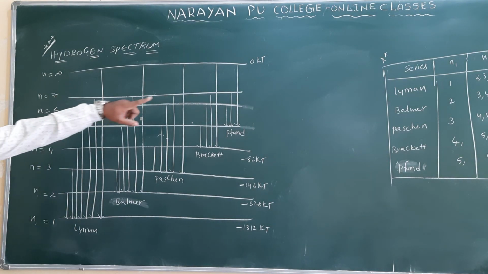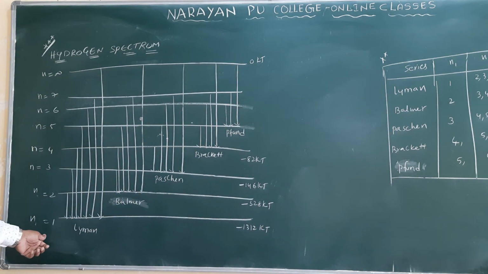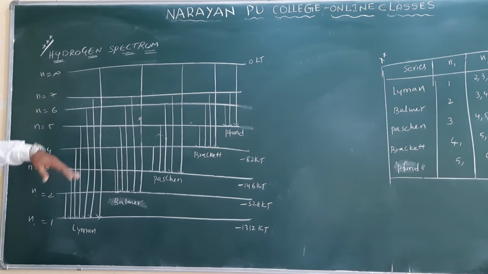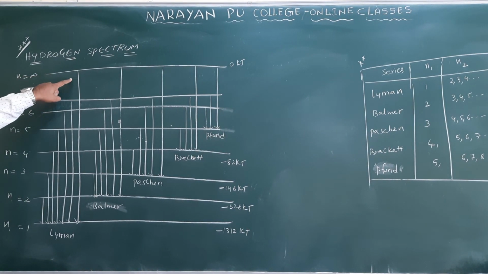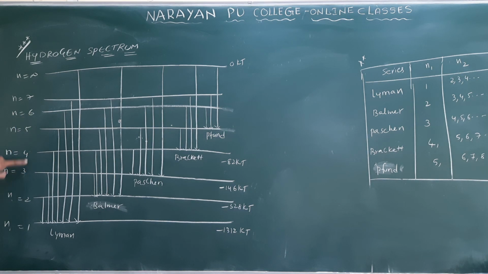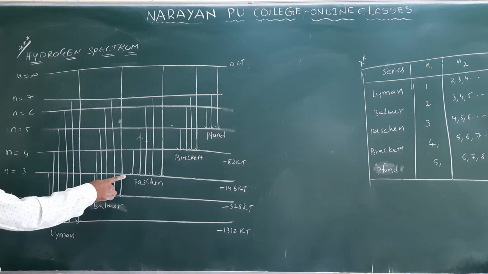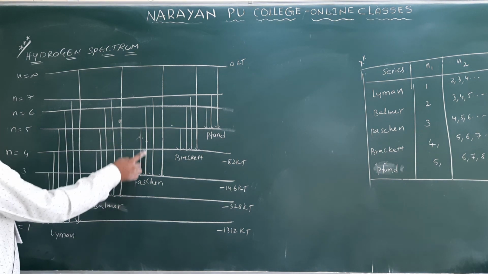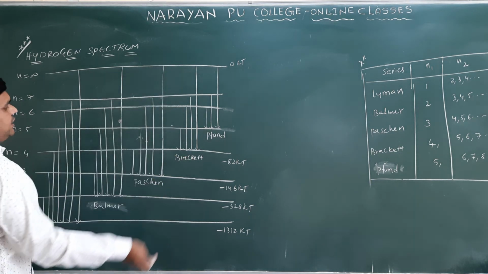Now we can see, I already wrote the 5 series here. Lyman series: N1 is equal to 1, and N2 value is 2, 3, 4, 5, 6, 7 and so on up to infinity. Balmer series: N1 value is 2, so 2 to 3, 2 to 4, 2 to 5, 2 to 6, 2 to 7, up to infinity. Now the Paschen series: N1 is equal to 3, so 3 to 4, 3 to 5, 3 to 6, 3 to 7, and so on to infinity.